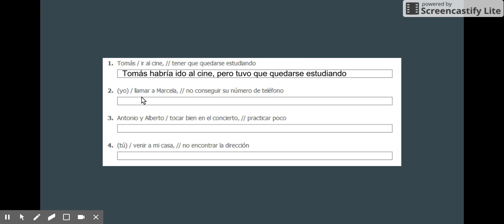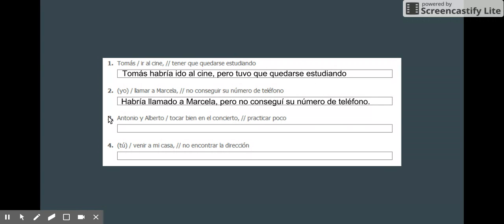Another one here, yo llamar a Marcela, no conseguir su número de teléfono. I call Marcela, not have her telephone number. So to put that together, one way you could say it in English is, I would have called Marcela, but I didn't get her telephone number. So in Spanish, the equivalent of that would be, yo habría llamado a Marcela, pero no conseguí su número de teléfono.